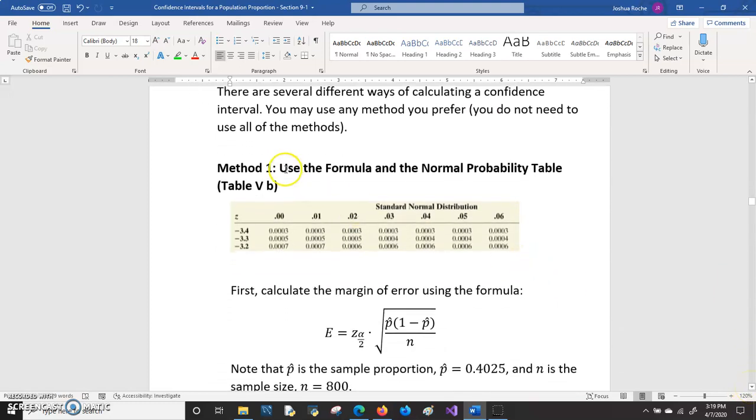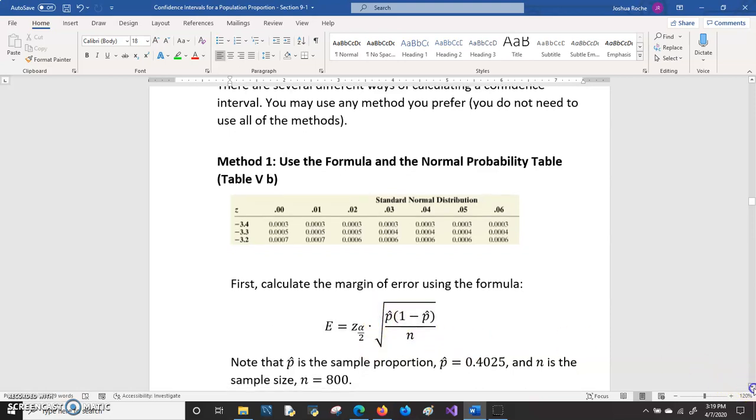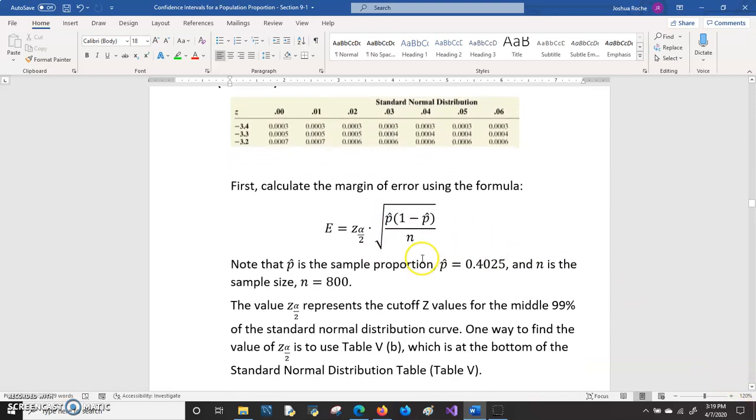The first method I'm going to show is using a formula and using a table. So if you're using a formula, the first thing you want to do is calculate the margin of error. We'll use that margin of error formula. P hat is the sample proportion, that's 0.4025. N is the sample size, that's 800. The only other value that we would need is the z sub alpha over 2, the critical z value.